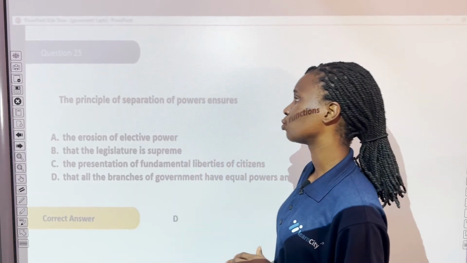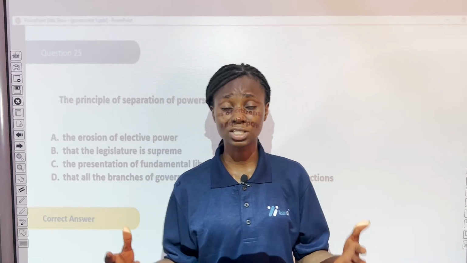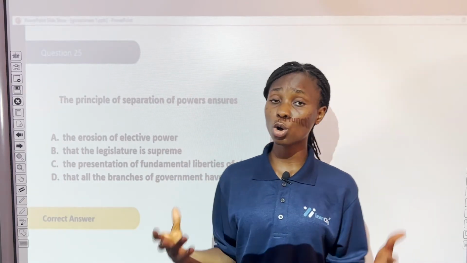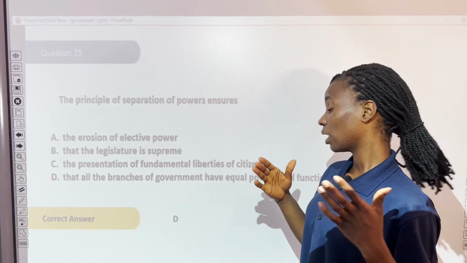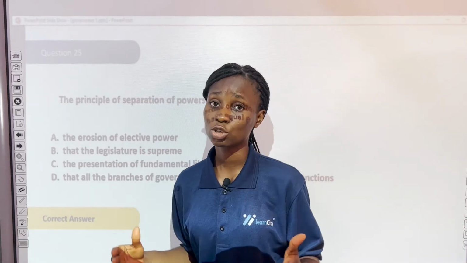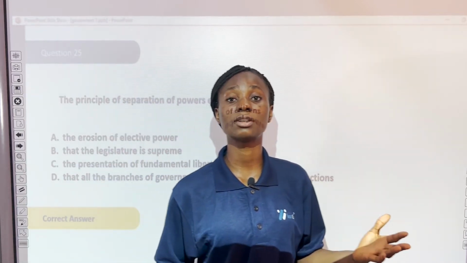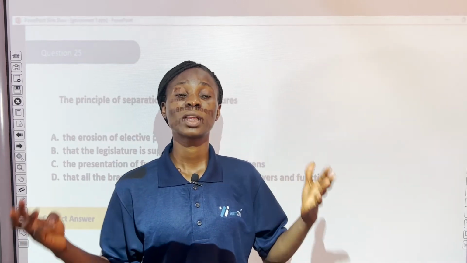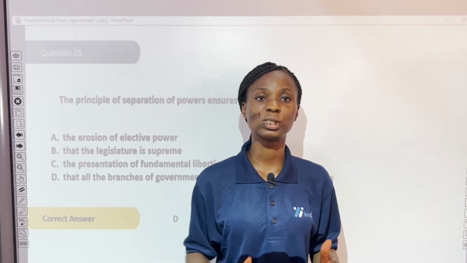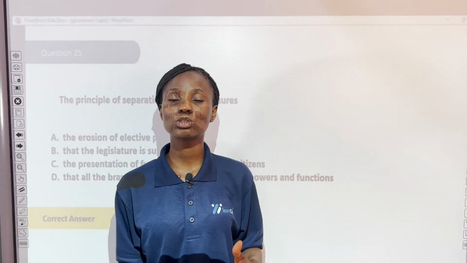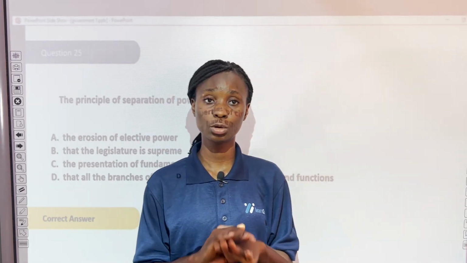Now this takes us back to the principle of separation of powers. Remember, separation of powers is the same as checks and balances, and it ensures that all branches of government have the same power and function. It ensures that all the organs of government, which is the executive, the legislature, and judiciary, have equal power and function, which means no organ of government should be superior to another. Their powers and functions should be equal.